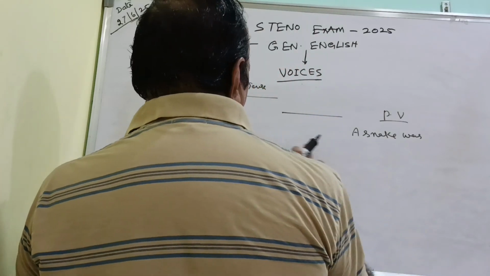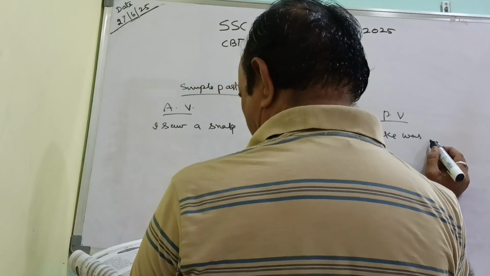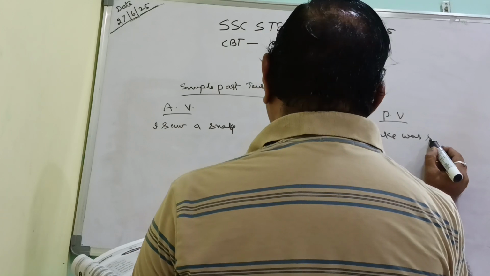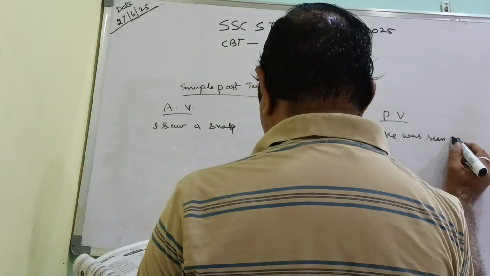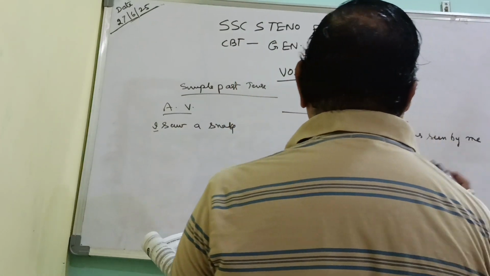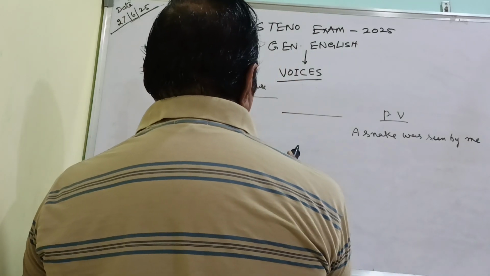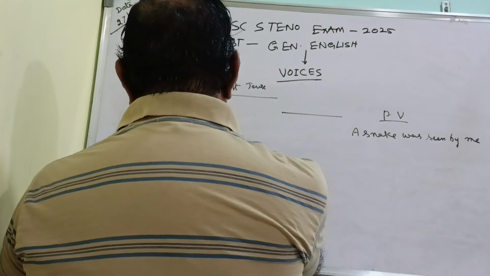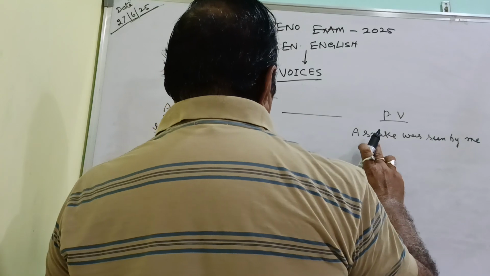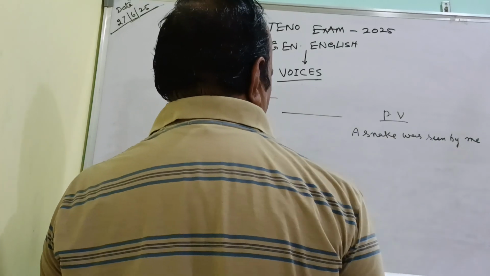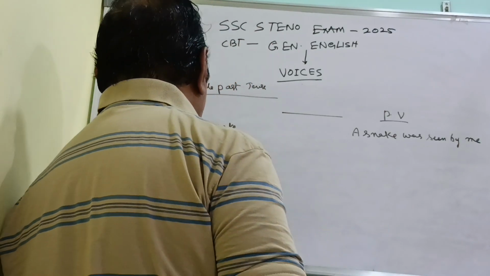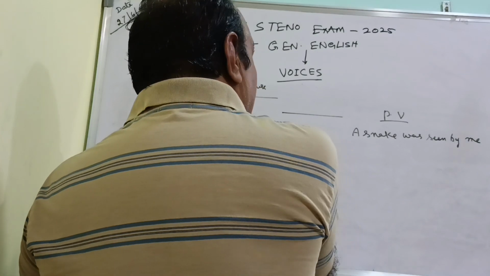Here the snake will come, then "was" or "were". We use "was" because this is a single form. "Was seen": the third form of the verb saw is seen, by, then I will be converted to me. Generally in the past tense, the active voice has subject, verb, and object, whereas the passive voice reverses it: object, verb, then subject. That is the basic structure of each sentence. Like this, the sentence is written under simple past tense.